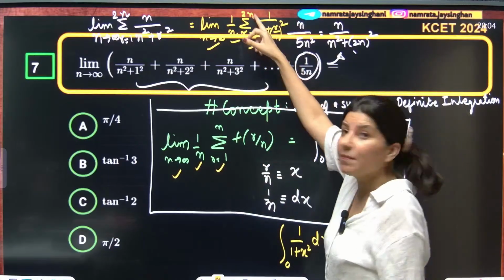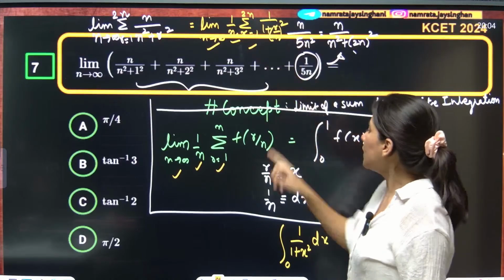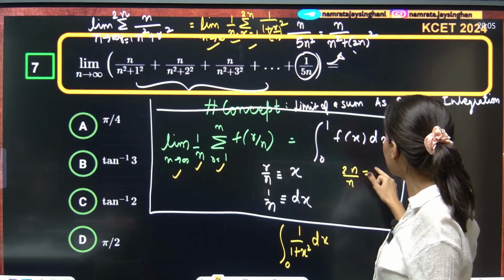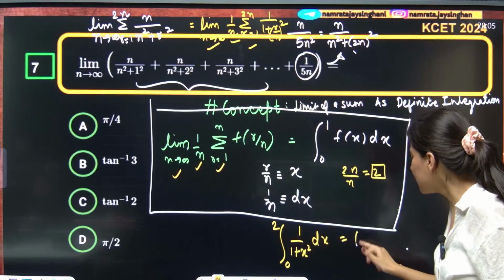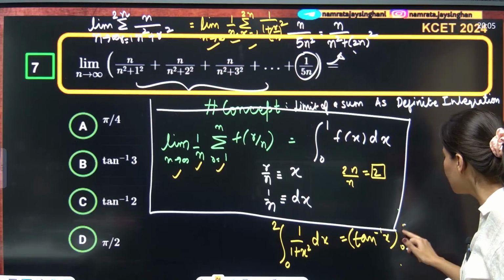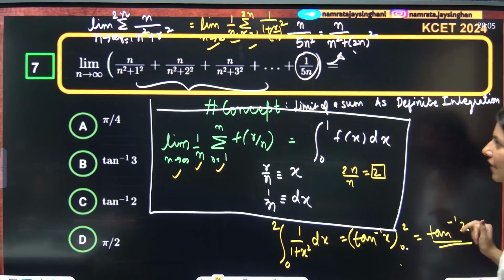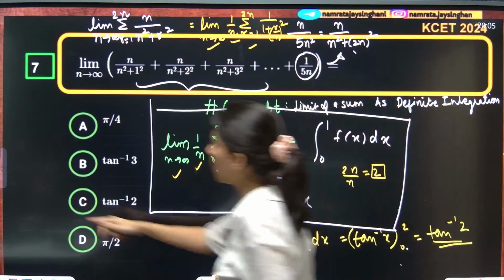What is the upper limit? r is becoming 2n, so put r equals 2n; 2n upon n gives 2. So this is tan inverse x from 0 to 2, which is tan inverse 2 minus tan inverse 0. Tan inverse 2 is absolutely correct, which matches option C.